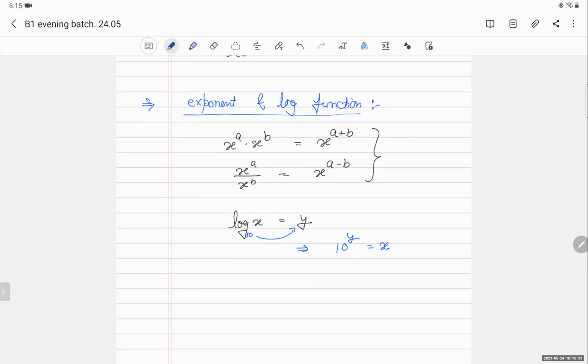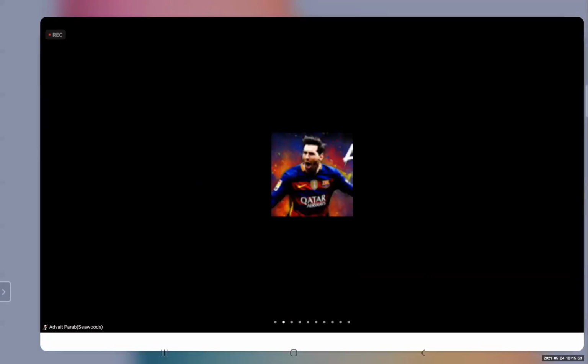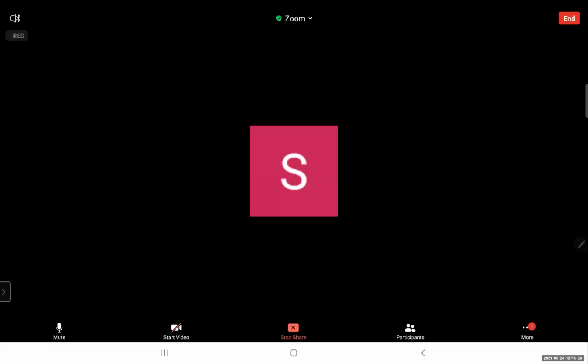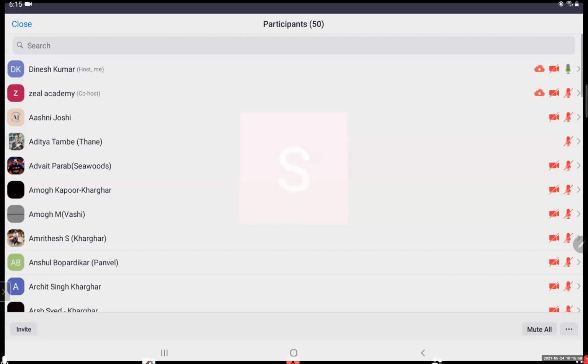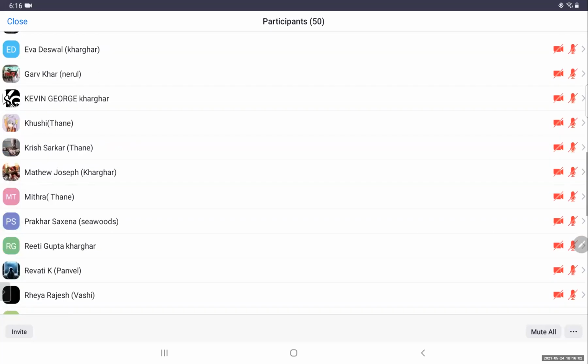So if I write log xy, what is the expansion of log xy? I can write it as log of x plus log of y. Everyone knows this, right? If anyone has doubt in this, please raise your hand, because I am assuming that this is covered in your maths class. Anyone who has any confusion about this, please raise your hand.